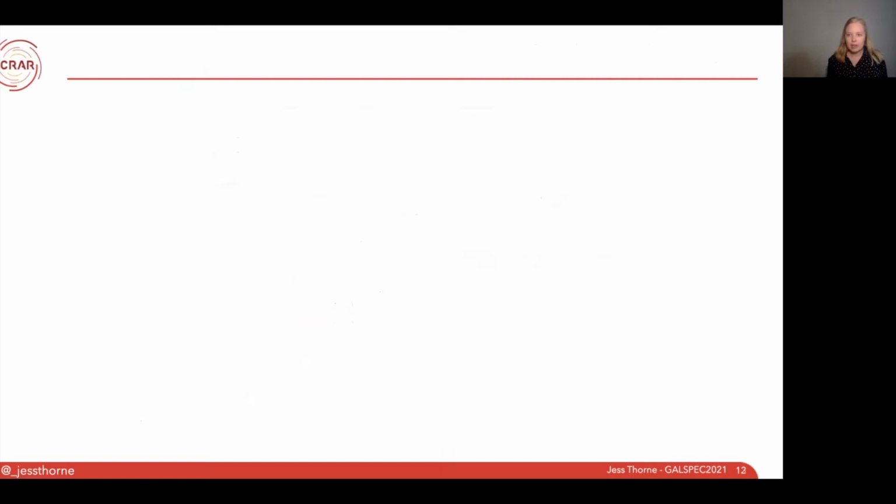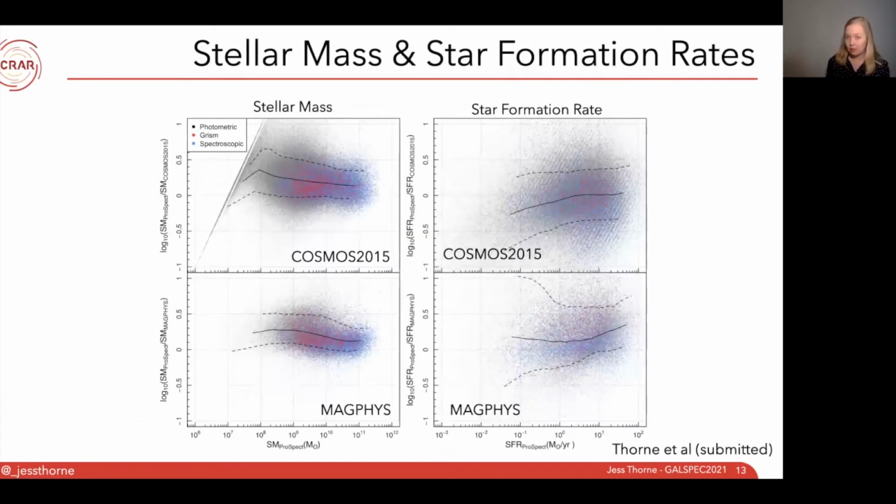So not only does the metallicity have a big impact on the cosmic star formation history, but it also has an impact on the individual star formation histories of galaxies. And by having an impact on the star formation histories, it also has a big impact on the stellar mass and star formation rates recovered. So we found that with our linear mapping of metallicity to mass growth, we've recovered older stellar populations than previous estimates. These older stellar populations have a higher mass to light ratio, which results in higher stellar masses systematically by 0.2 dex. And we found this at low redshift with GAMA and at intermediate redshifts with DEVILS.